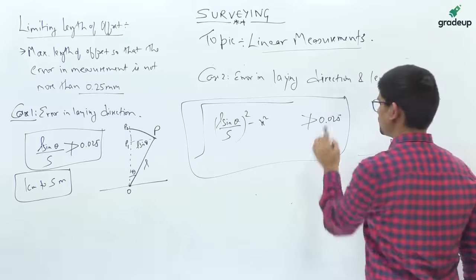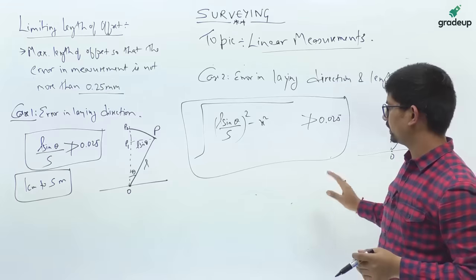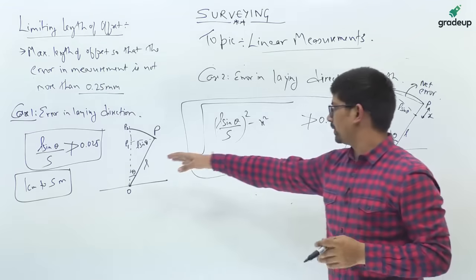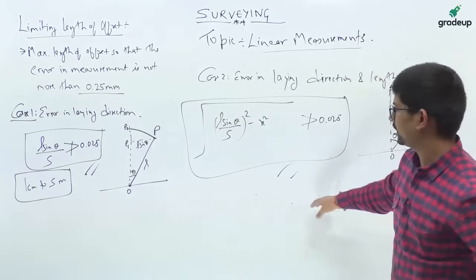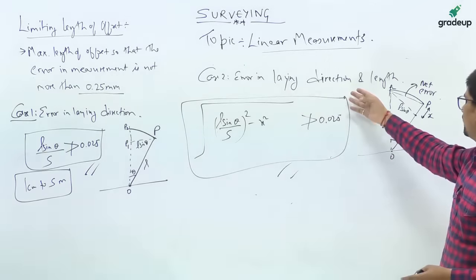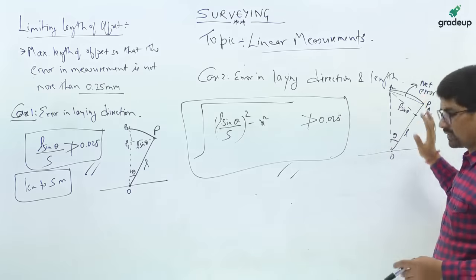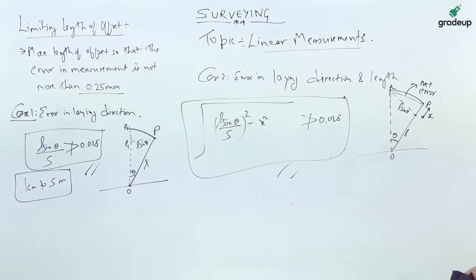Now the question related to this limiting length of offset has not appeared in GATE examination till date. But for numerical purposes, remember these two equations. In this case, there is error in laying direction only, while in this case, error is in laying direction as well as the measuring of length. So you can take a screenshot of this, and we'll move to the next question now.